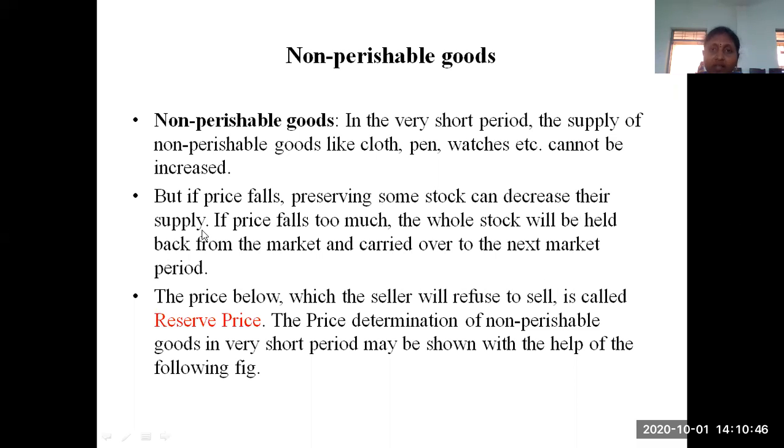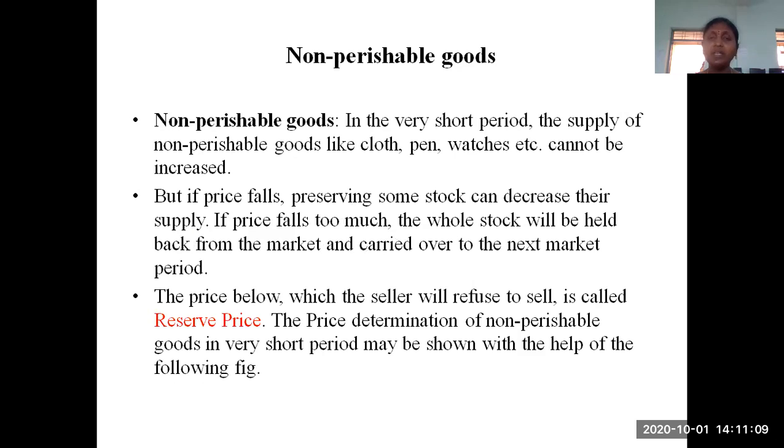So whenever the prices are reduced very much in the market, they take that immediate step of preserving their stock, and in that way they decrease the supply of that commodity.